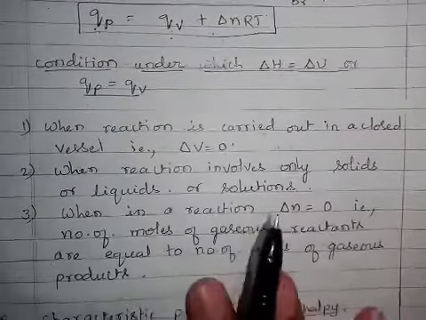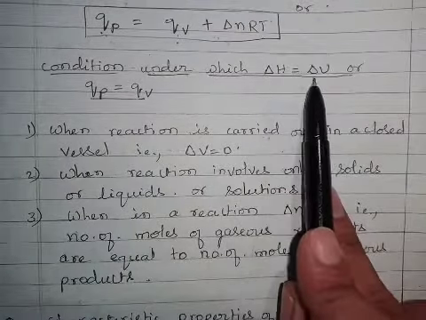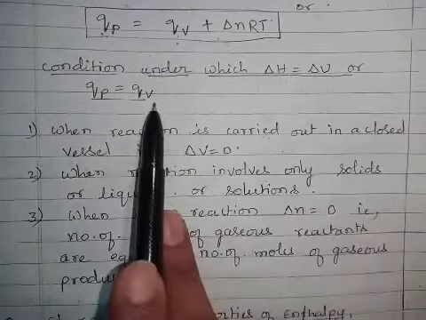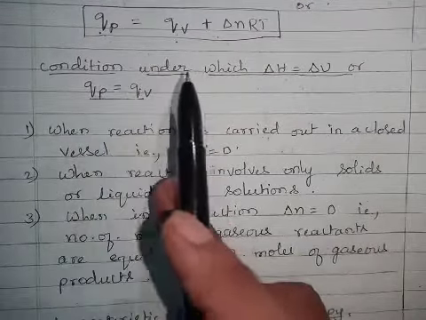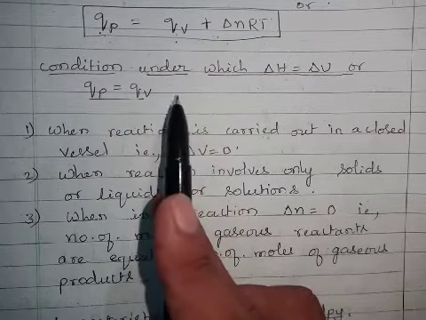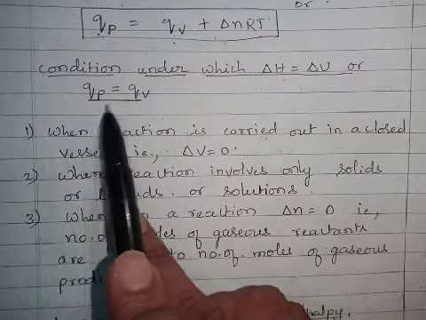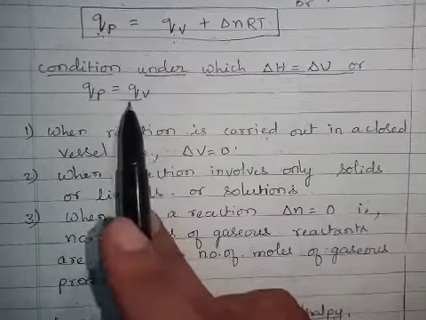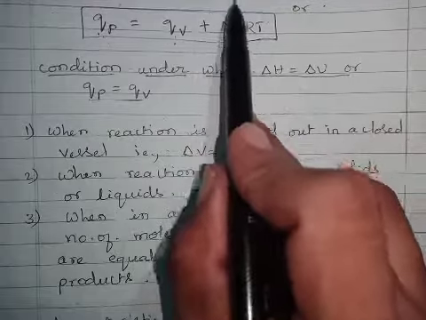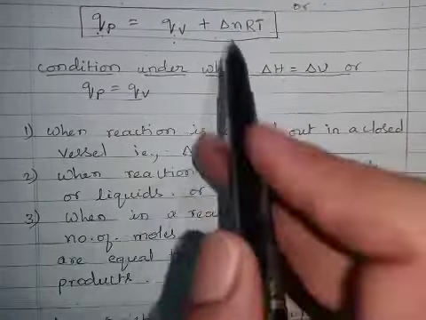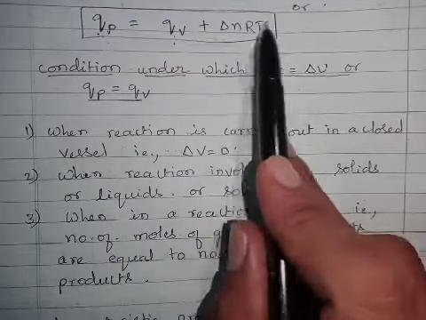Next, the conditions under which delta H = delta U, or QP = QV. At what conditions is the change in enthalpy of the system equal to the change in internal energy of the system, or when is the QP value equal to the QV value? It means in this equation delta nRT must be 0. At what conditions is the delta nRT value 0?